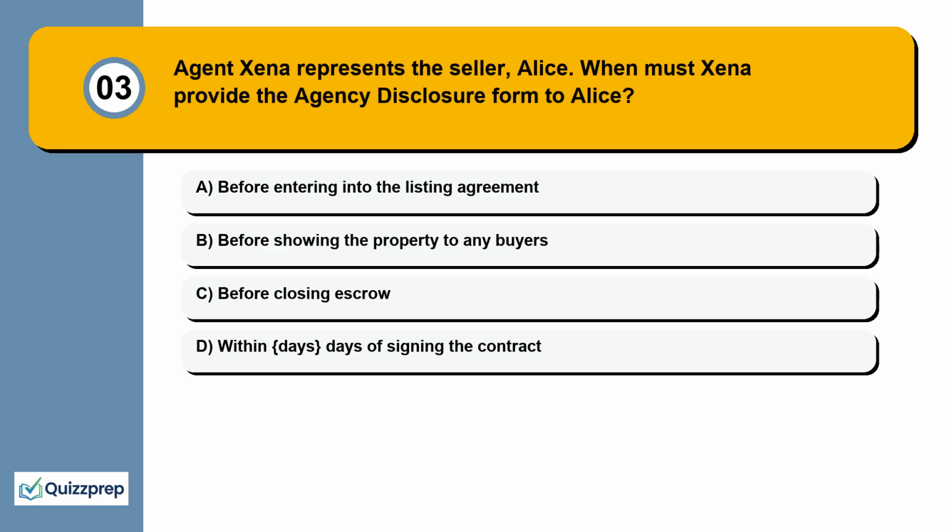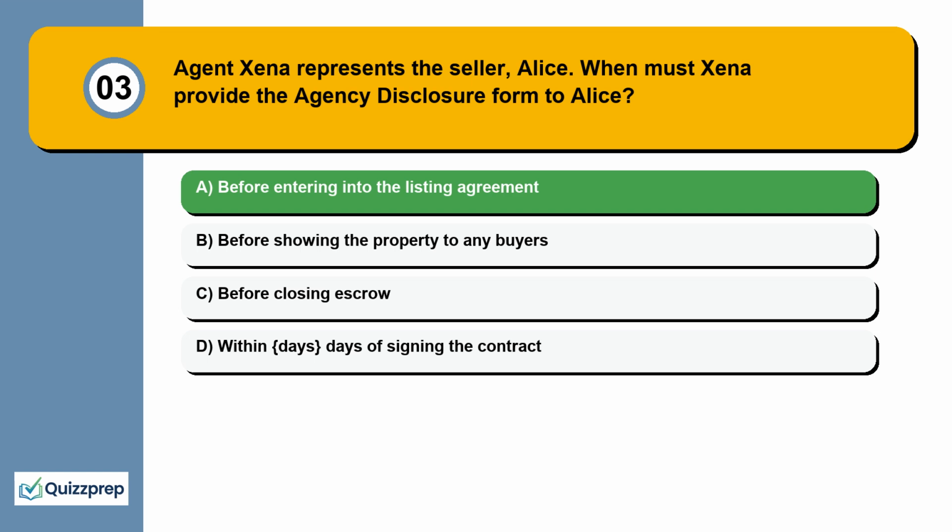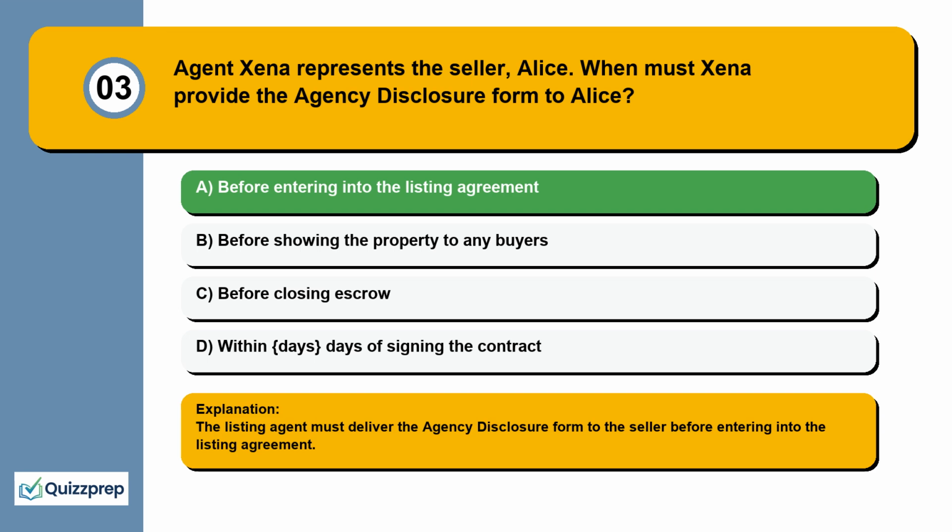Question 3. Agent Zena represents the seller, Alice. When must Zena provide the agency disclosure form to Alice? Before entering into the listing agreement, before showing the property to any buyers, before closing escrow, within days of signing the contract. The listing agent must deliver the agency disclosure form to the seller before entering into the listing agreement.